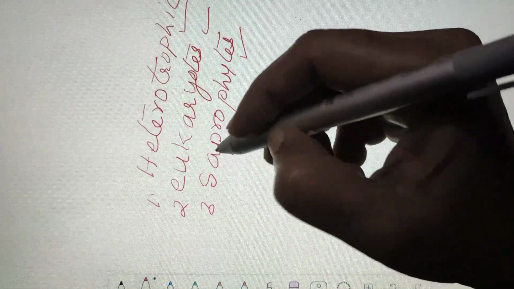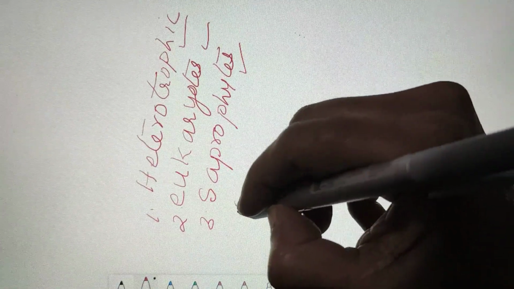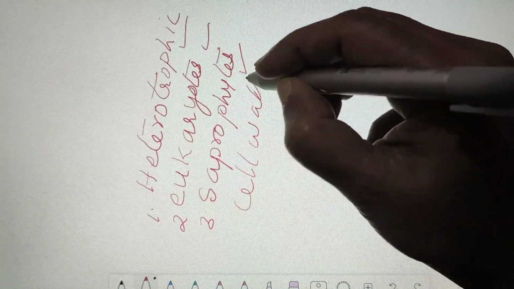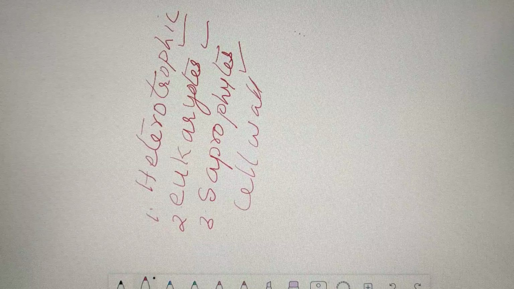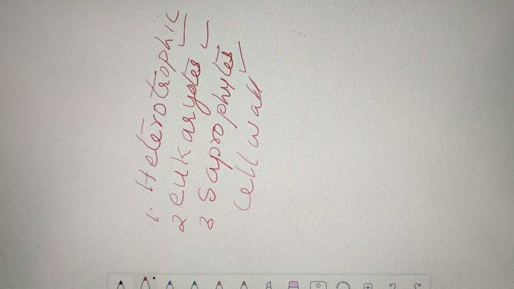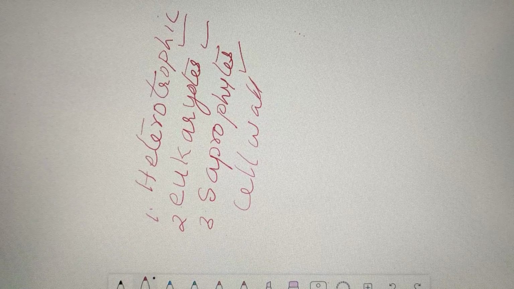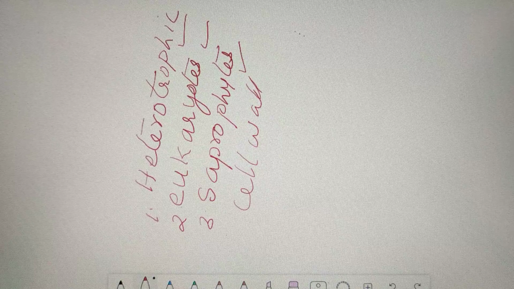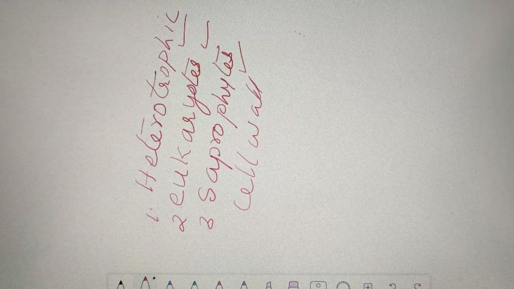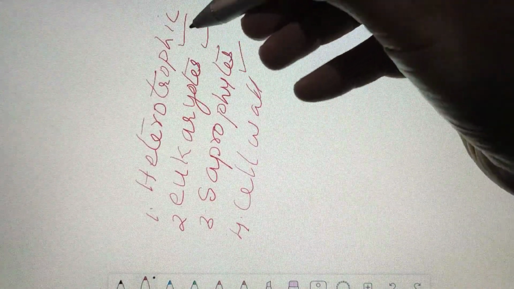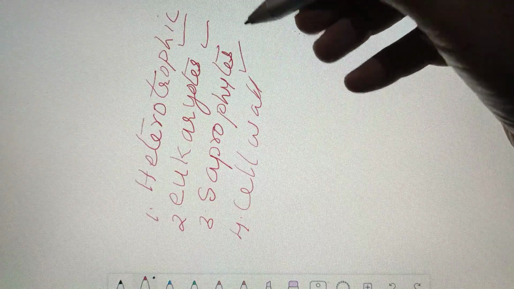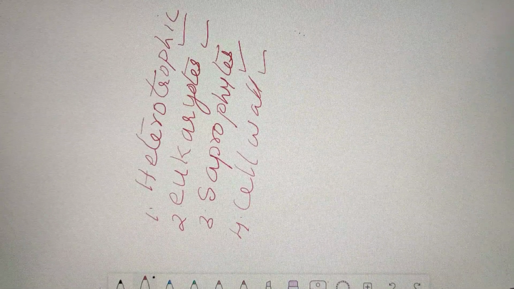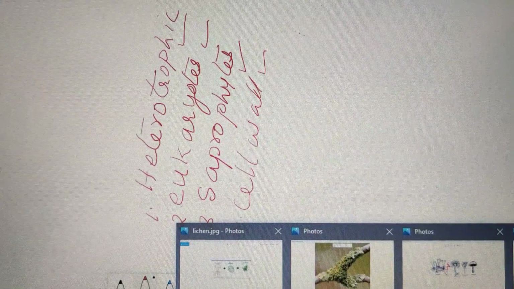But like plants, they have a cell wall. Animals do not have a cell wall, so we cannot consider fungi as animals. But like plants, they have a cell wall, but they do not have chlorophyll or the green pigment. So these are the four important characteristic features: they are heterotrophic, they are eukaryotes, they are saprophytes and they have cell walls. Now let us see the structure of this fungus.